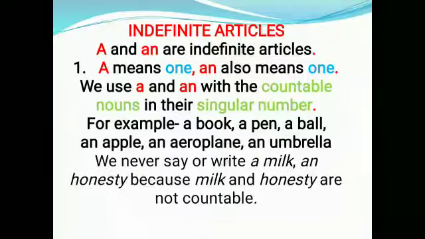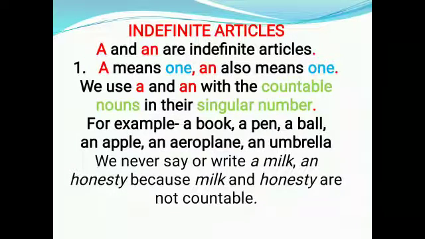Same way, an apple means one apple, an aeroplane means one aeroplane, and an umbrella means one umbrella. But we never say a milk or an honesty because milk and honesty are not countable.